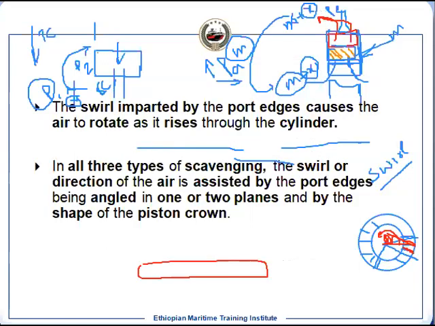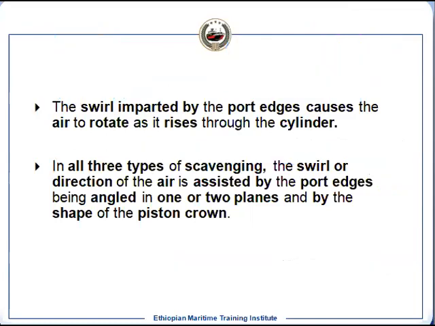Now, as we have seen the swirling effect, let us see why we need the swirling effect. The port, that's why we put it at a certain angle, that is 20 to 25 degree angle to the radius or the diameter. So that angle gives us a swirling effect. Why do we need that swirling effect? We don't want to mix the exhaust with the air which is entering into the cylinder. But what it actually does, this swirling effect, is we need it for air-fuel mixing.